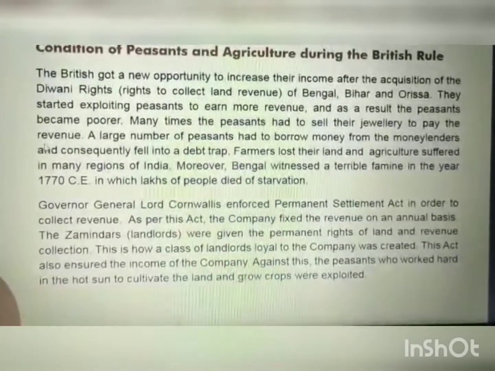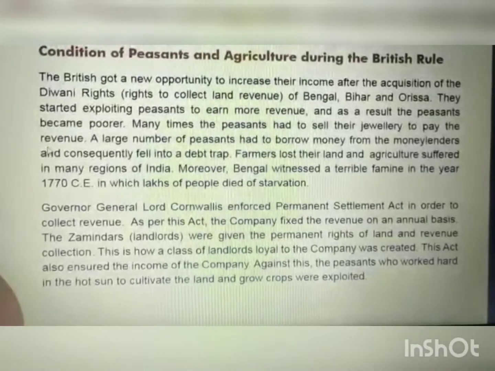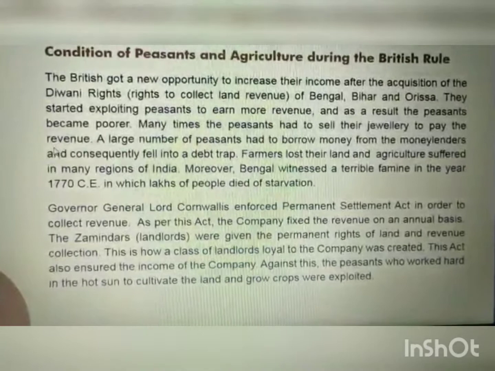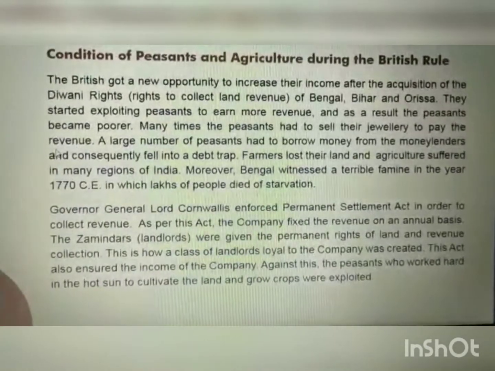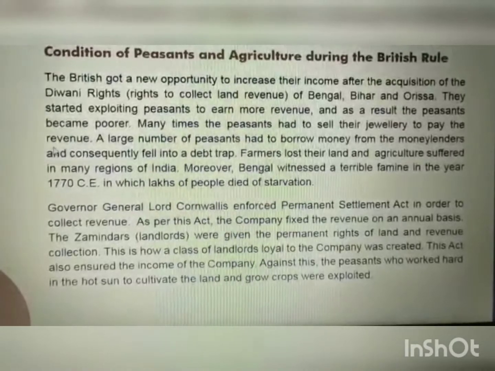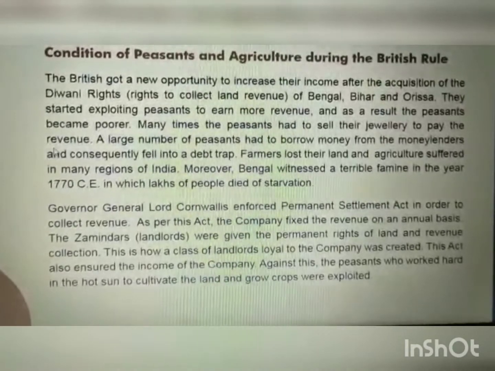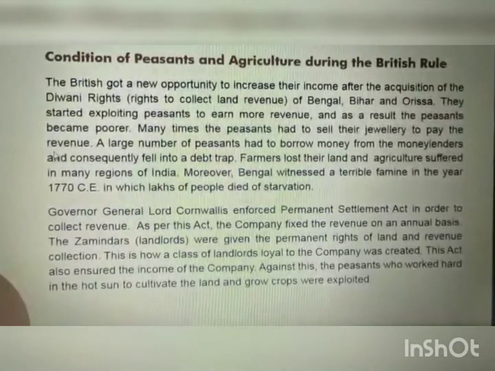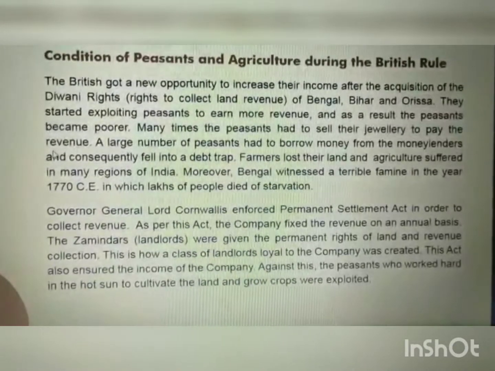As per this act, the company fixed the revenue on an annual basis, meaning the farmer has to pay only yearly. They appointed the zamindars, the landlords, to collect the tax from the farmers, and zamindars had to pay only annually to the Britishers.